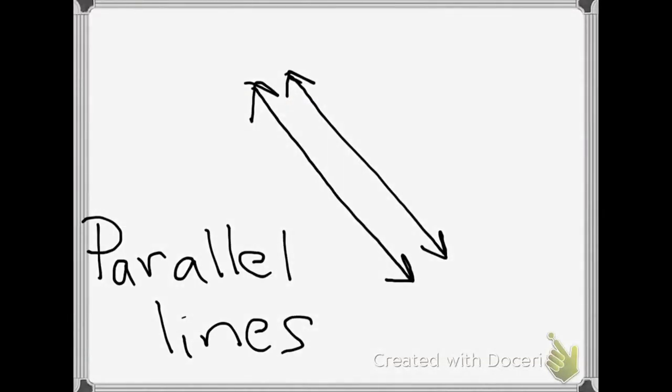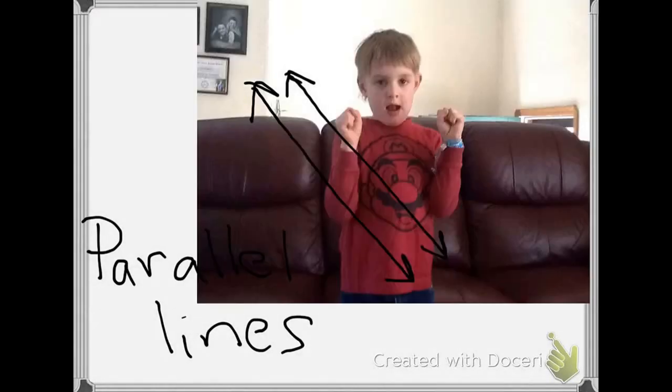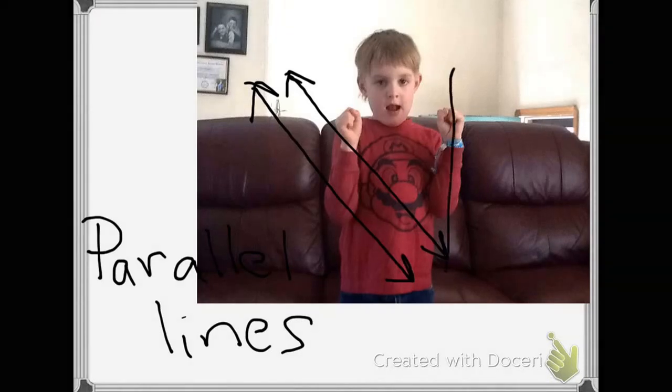Sometimes lines run side by side and they will never run into each other. When this happens, we call it parallel lines. They're side by side and they never run into each other. What this reminds me of is railroad tracks. Railroad tracks run side by side, but they never run into each other or else the train can't go. Our Simon Says action for that: you hold your arms straight up and down and they're parallel to each other. They'll never run into each other.